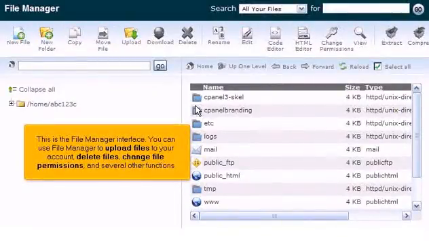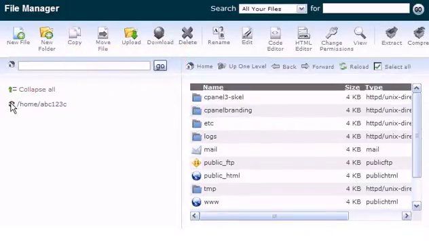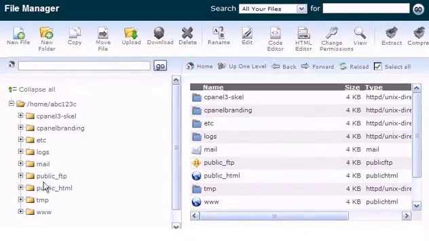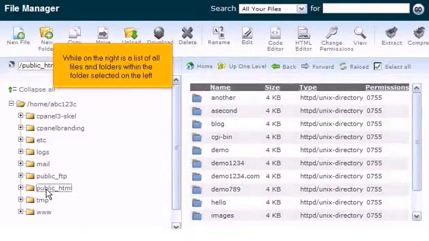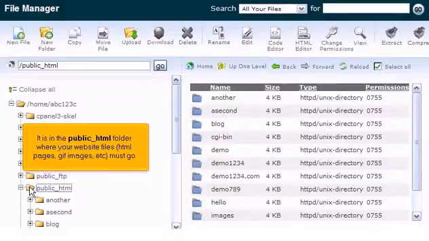You can use File Manager to upload files to your account, delete files, change file permissions, and several other functions. On the left is a collapsible list of folders in your account, while on the right is a list of all files and folders within the folder selected on the left. It is in the public HTML folder where your website files, HTML pages, GIF images, etc. must go.